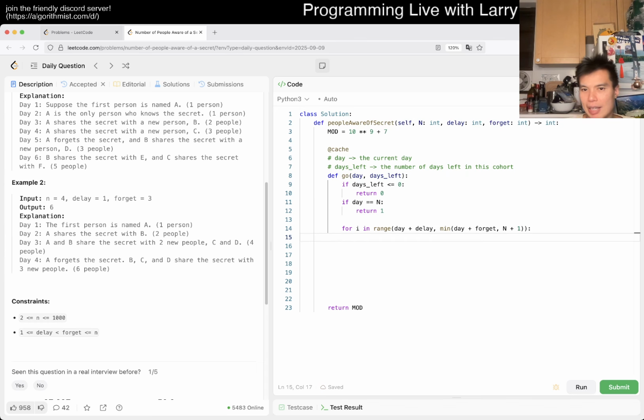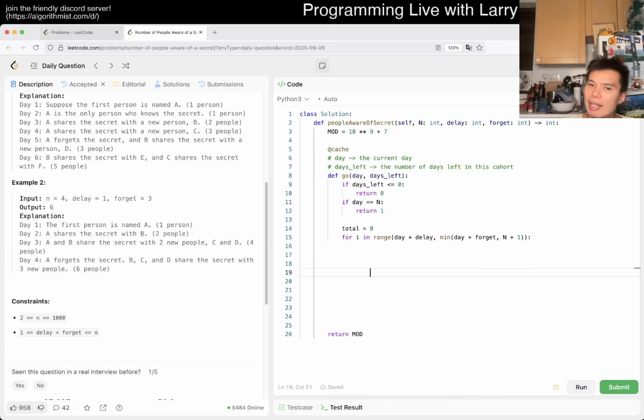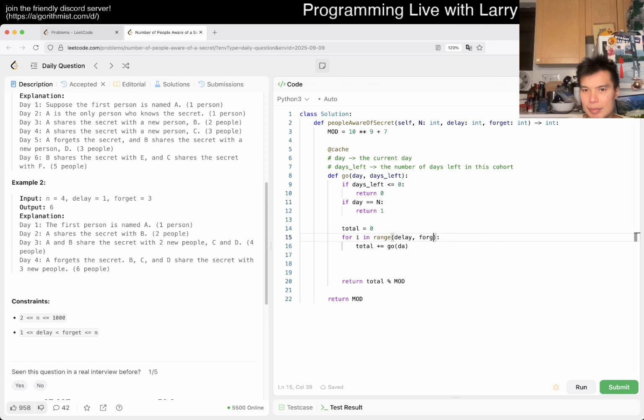So now we can say total is equal to 0. I think this is strictly worse than the other solution, by the way. But for me, it is about thinking about the problem in a different way. That's why I'm trying to figure out how to do it top down. For example, go is going to be day plus delay. Maybe I could rewrite this this way. Then it's going to be day plus i, and then days left minus i.